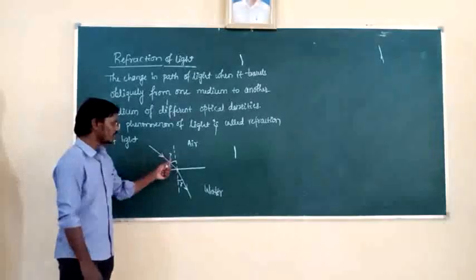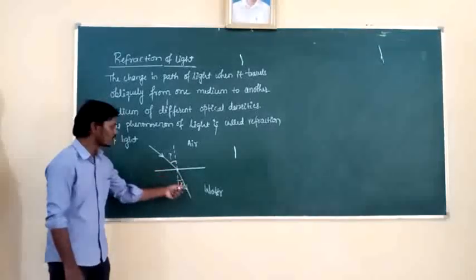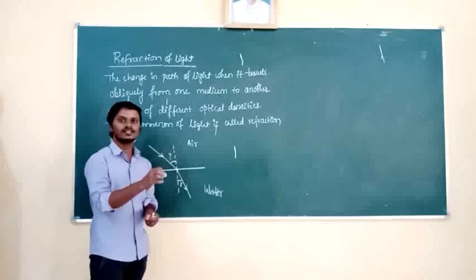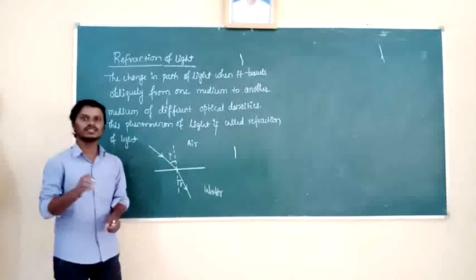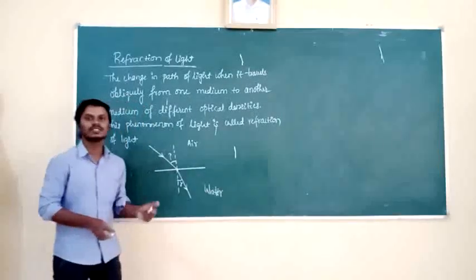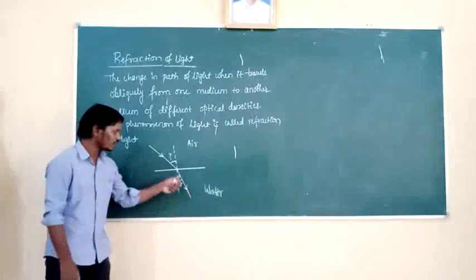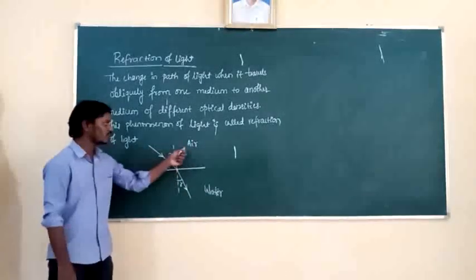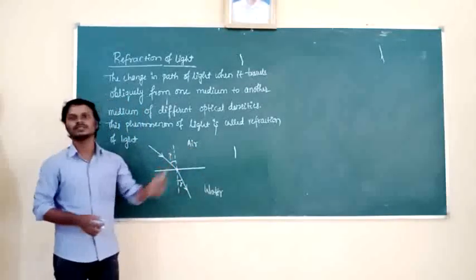So this is the angle of incidence and this is the angle of refraction. This is called the incident ray and this is called the refracted ray. The medium in which the incident ray is there can be taken as the first medium. The medium in which the refracted ray is there can be taken as the second medium. In which medium is the refracted ray? In water. That is why water is the second medium. And in which medium is the incident ray? In air. That is why air is the first medium.